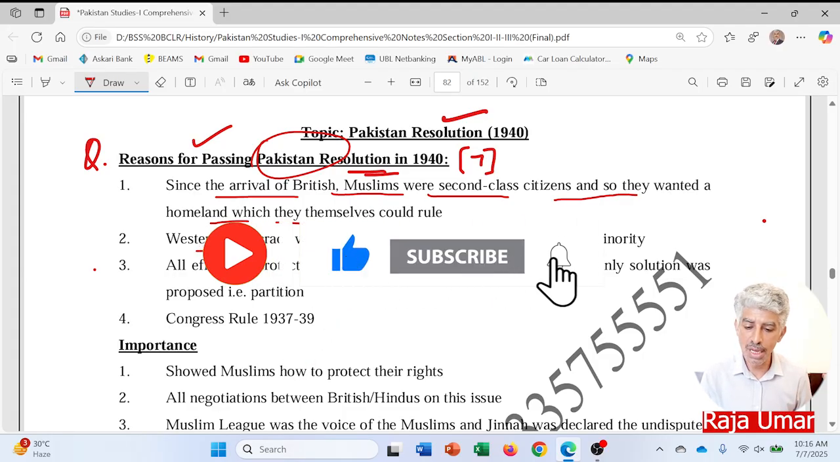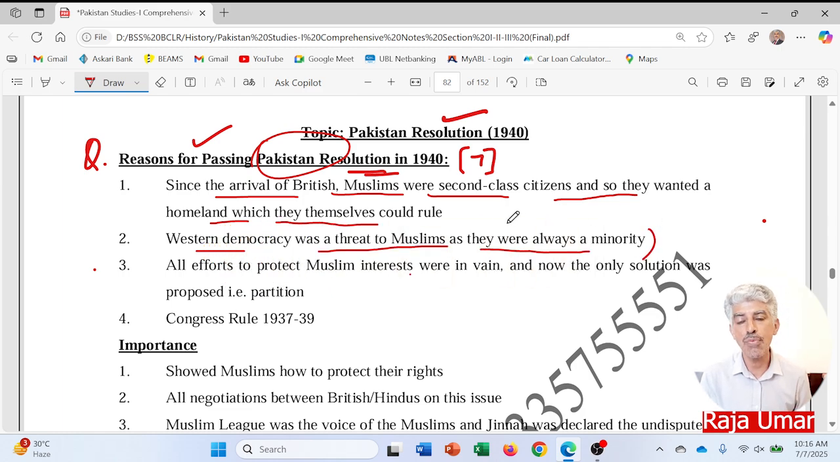Western democracy was a threat to Muslims, as they were always a minority. You know the rule of democracy is that the majority would be the authority. In the subcontinent, the majority power was the Hindus. So if we apply the same democracy rules here, definitely the Hindus would be ruling the whole subcontinent for the whole life, till the end of this world. This the Muslims did not want.